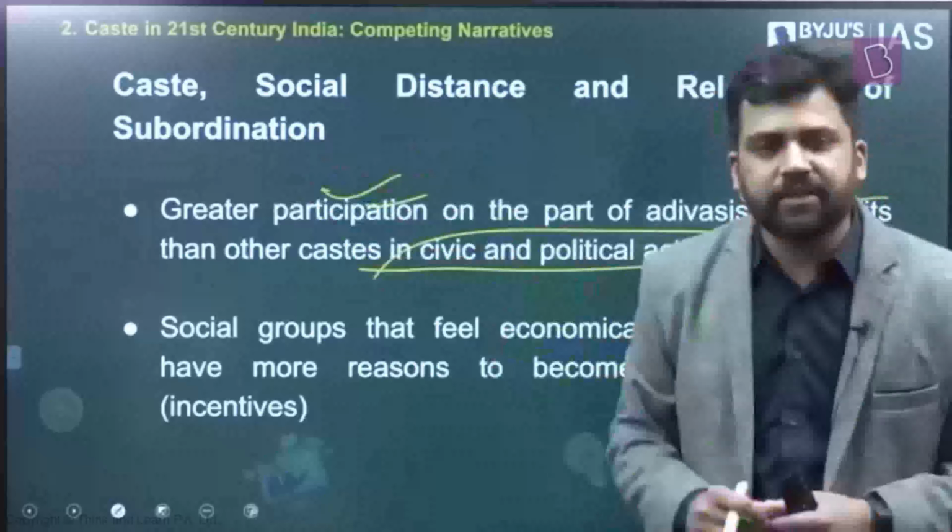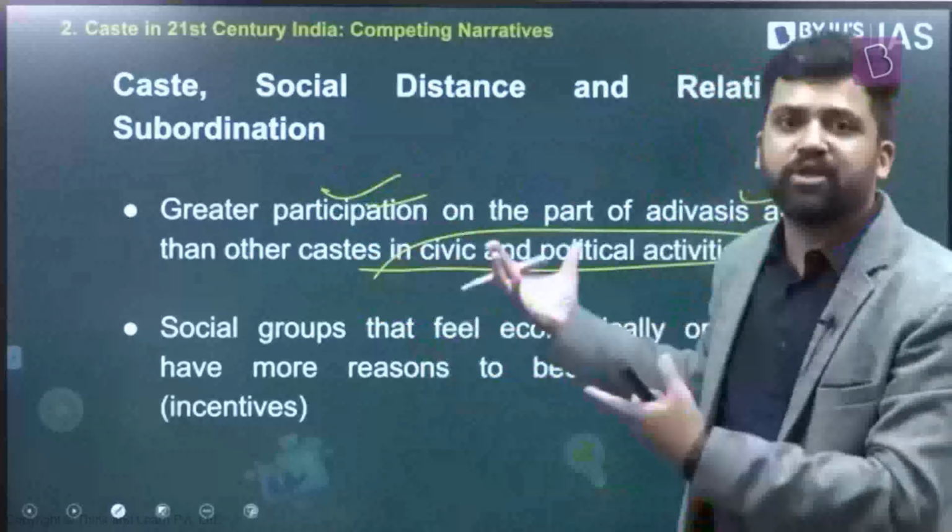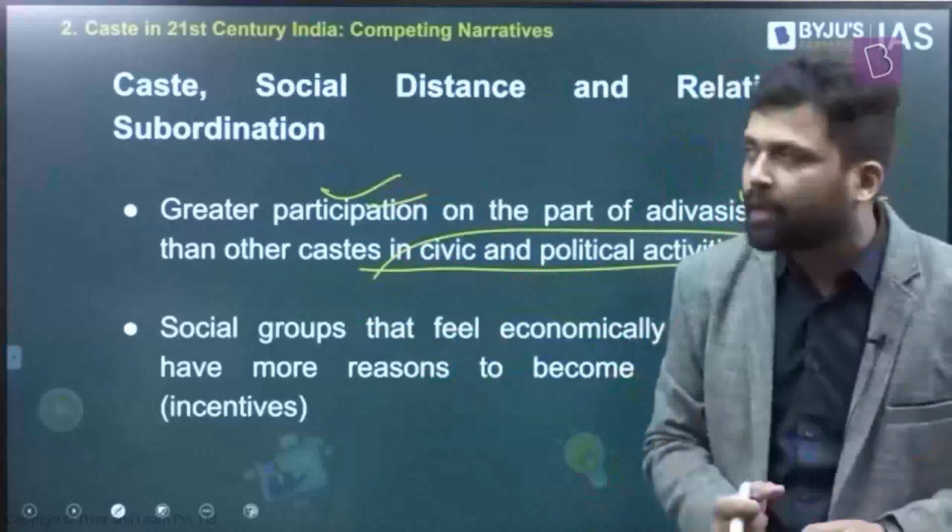If they are participating in all these activities, those who are coming to power have an incentive to address their vote bank. As a result, they might get some policies in return, which will prefer them maybe. So caste as status hierarchy, this is what is the change, right? Caste members are now asserting their identity.